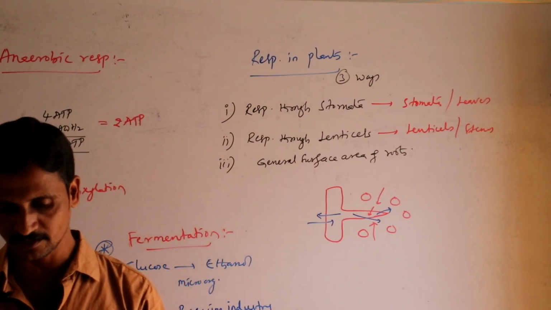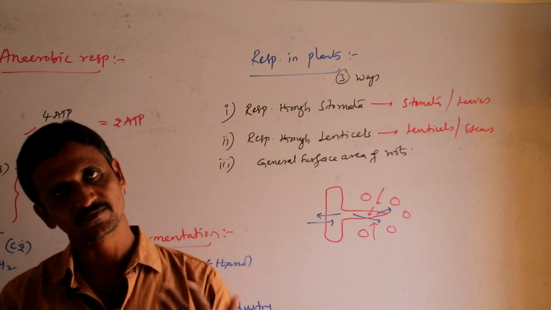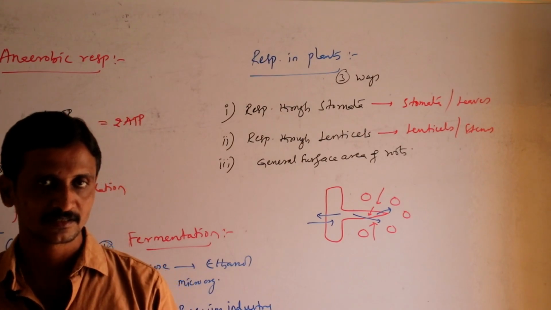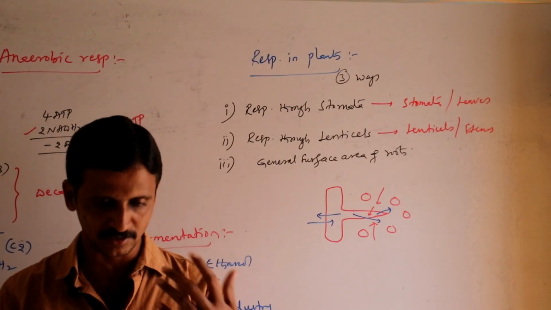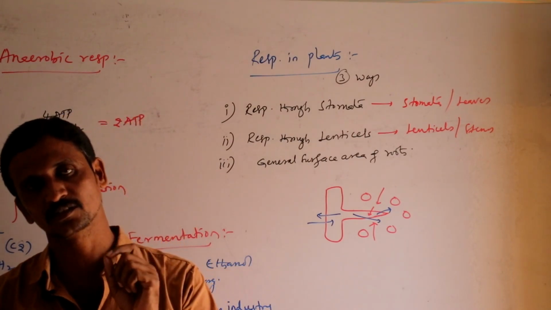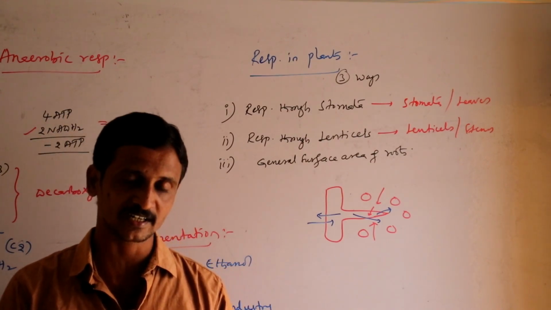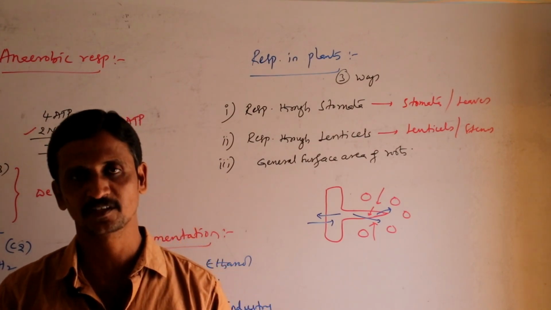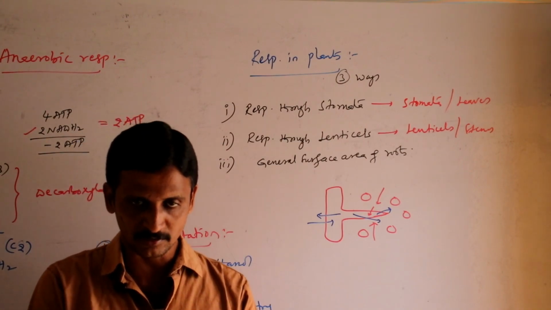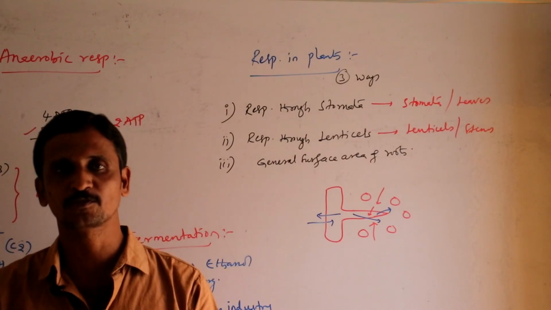And here one more point we have to remember. Respiration occurs in organisms every time, 24 hours. Regarding plants I am speaking, but plants will exhibit photosynthesis only during daytime. Respiration occurs throughout the day and night, whereas photosynthesis occurs only during daytime. So during daytime, the amount of carbon dioxide which is released during respiration is taken by the same plant for its photosynthesis.